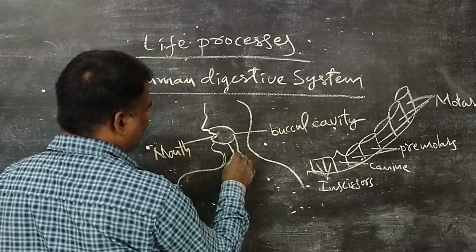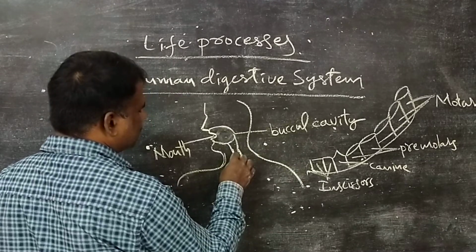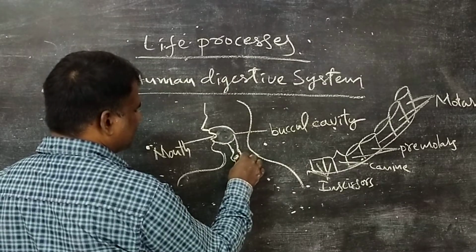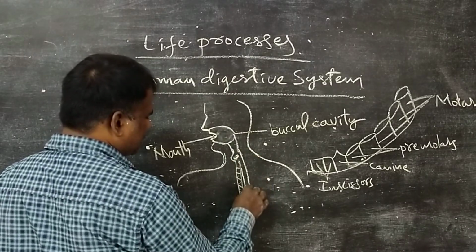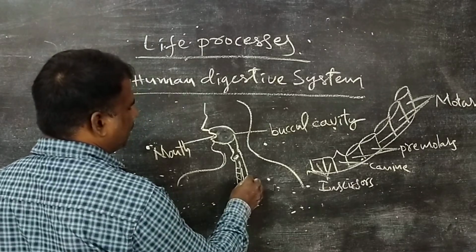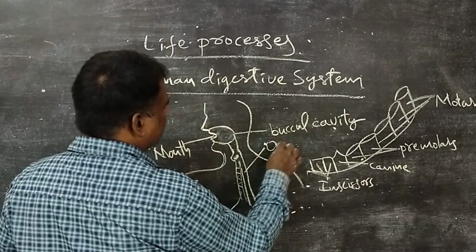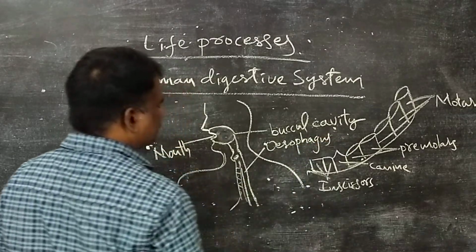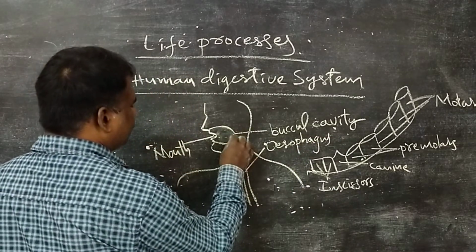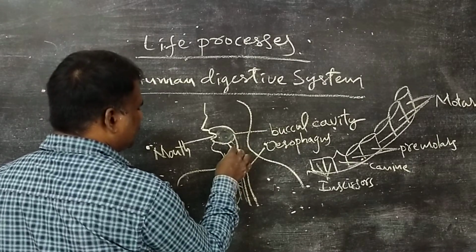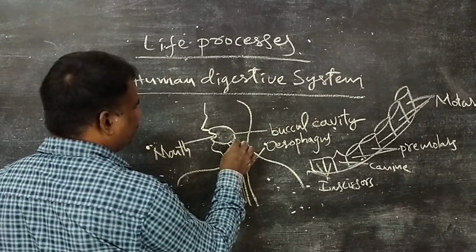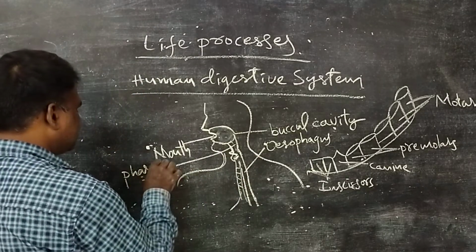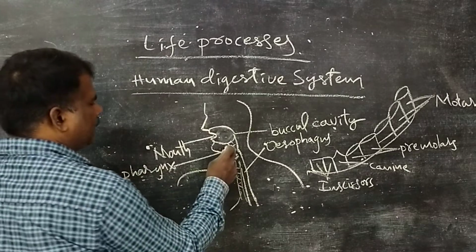After the pharynx, the larynx is there. Larynx is the voice box, connected to the trachea. And behind the pharynx there is one pipe-like structure called the esophagus. Whatever bolus enters the pharynx, the pharynx is a common passage of food and air.